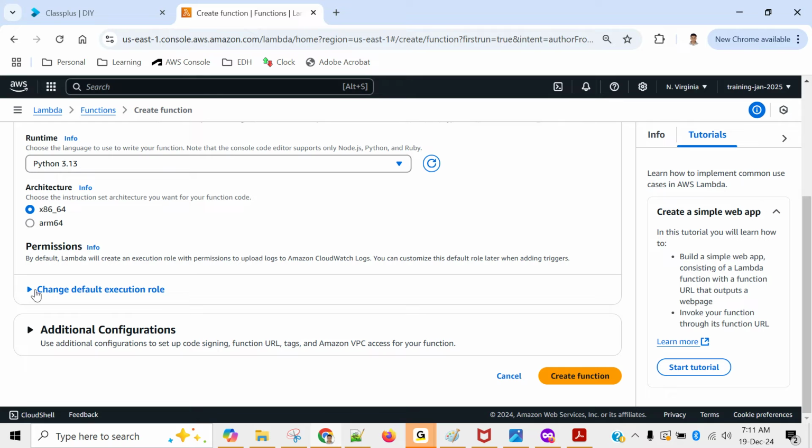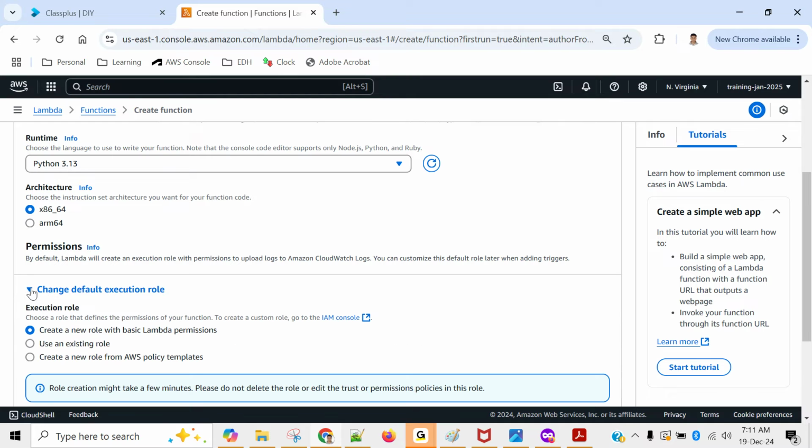This one is a very important thing: change default execution role. As you know, when we launched the EC2 server and I was trying to list the bucket, it was not listing. Why? Because the server did not have permission to do anything. Same thing is here. When you are launching a lambda, you need to associate one IAM role, and as per the IAM role permission it will be working.